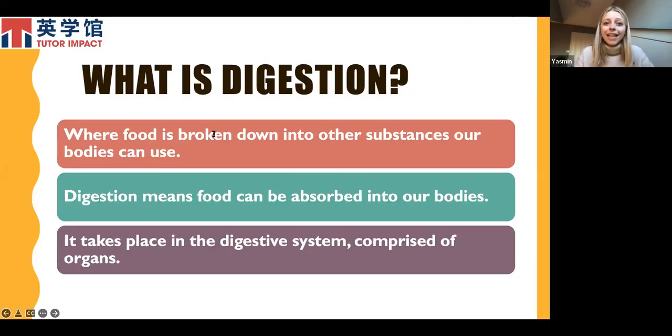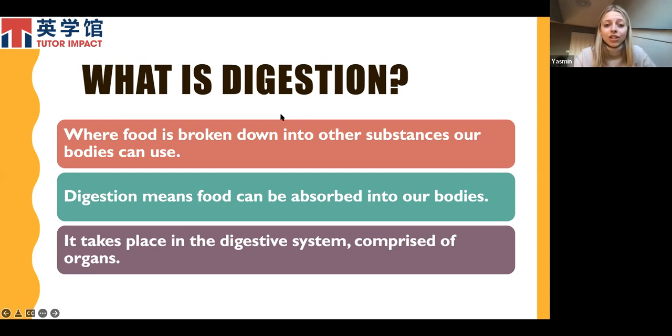So when the food we eat goes into our body, it needs to be broken down into smaller pieces, into substances that our bodies can then use. So it's no good eating food and then it being too big to get into our body. It needs to be broken down into smaller pieces that can be absorbed into our bodies to the relevant areas. And that is what we call digestion. So without digestion, we could not absorb that food into our bodies, so we could not use it for the things that it is needed for.